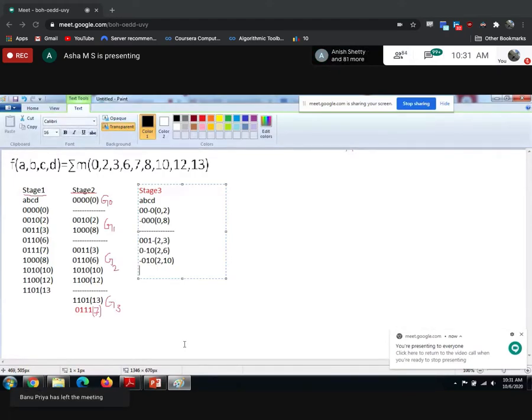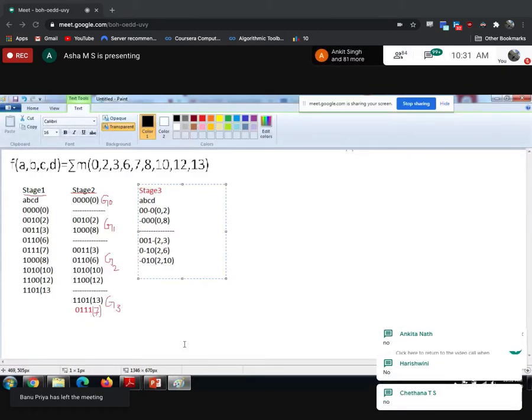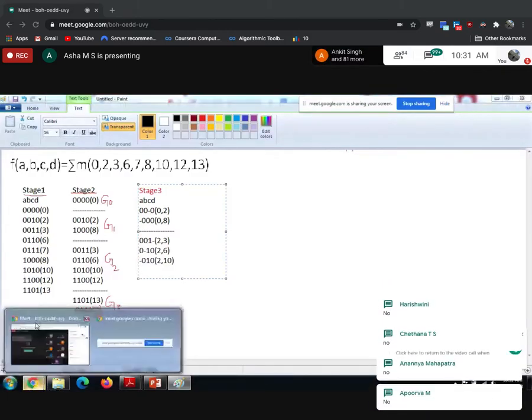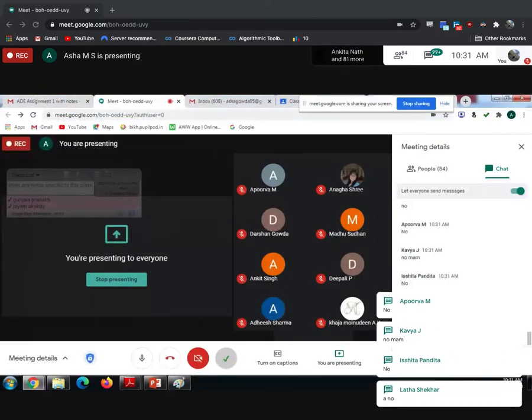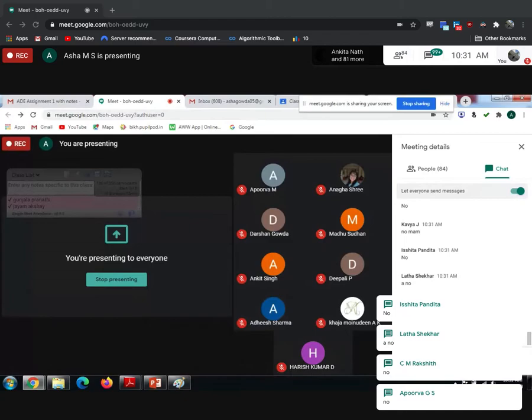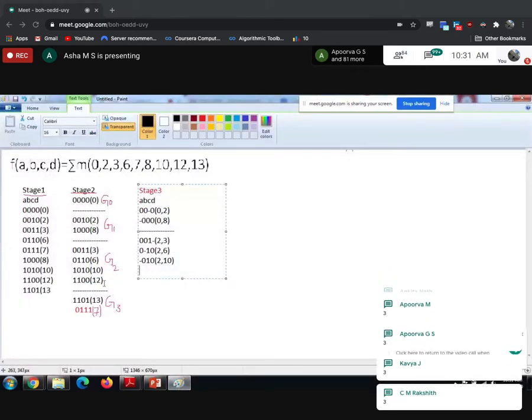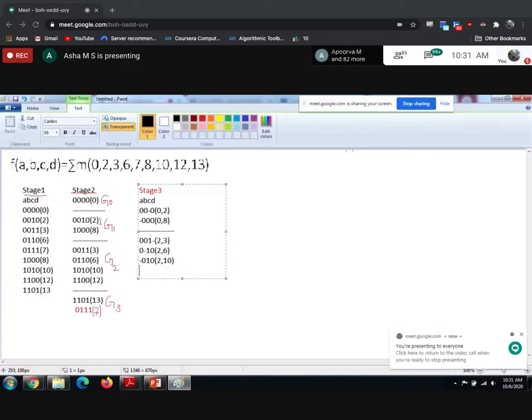Next combination, 2 and 12. Is it possible to combine 2 and 12? No. Why can't you combine 2 and 12? How many bits are differed? 3 bits are differed, so we cannot combine 2 and 12. Now, once decimal 2 is done, in group 1 I have one more decimal number, that is 8.